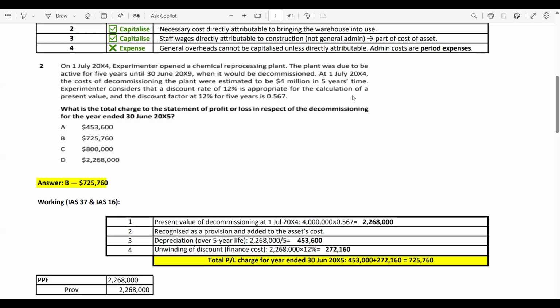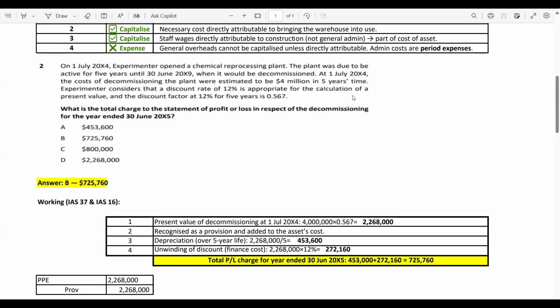The initial recognition as per IAS 16 is the cost model, and the subsequent measurement is the fair value revaluation model, in which if there is a gain, that gain will be reported in OCI. Also, if there is a loss, then we have to check whether we have a previous gain related to the revaluation. If we have a previous revaluation gain, then the revaluation loss will be offset against that gain, and the remaining portion will be reported in OCI as a loss.